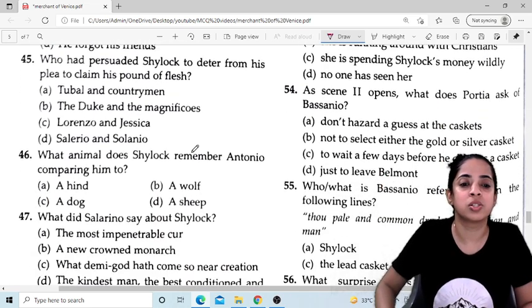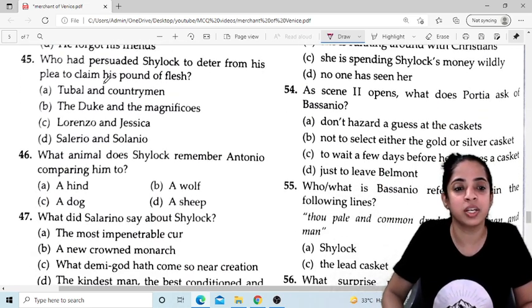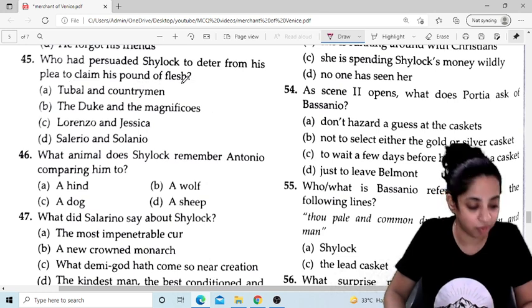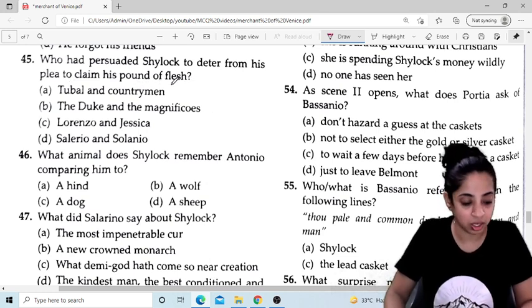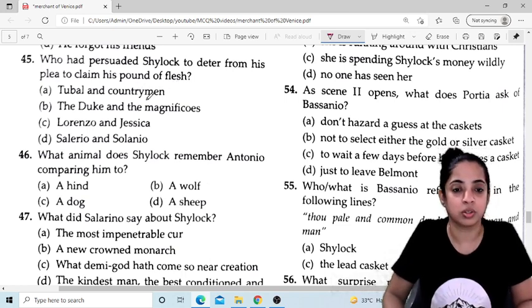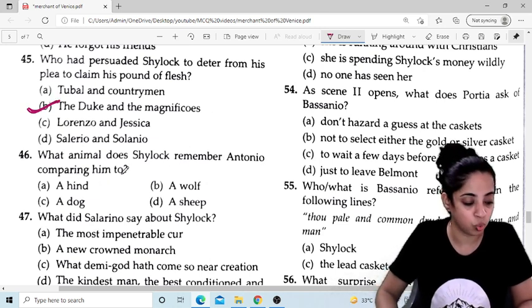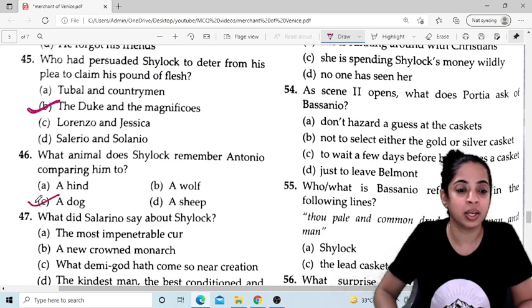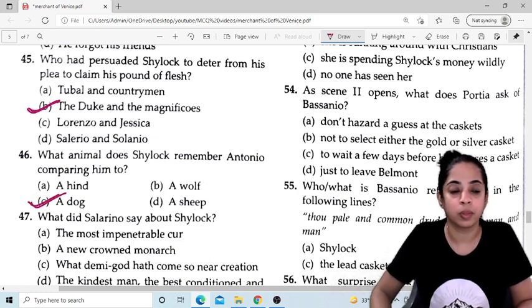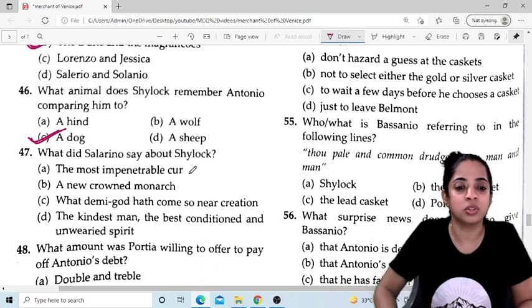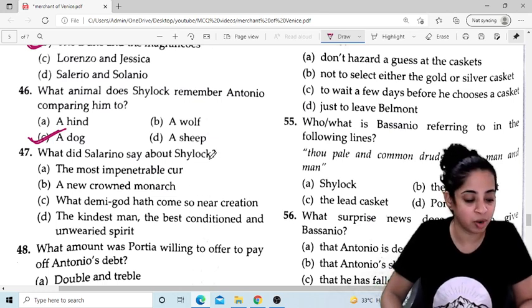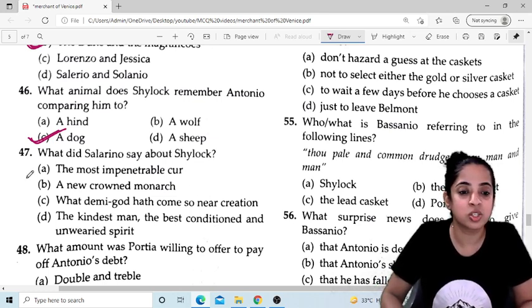Who had persuaded Shylock to deter from his plea to claim his pound of flesh? The Duke and the Magnificoes. Okay, the answer is this. What animal does Shylock remember Antonio comparing him to? A dog. Okay. What does Salarino say about Shylock? That he was the most impenetrable cur.